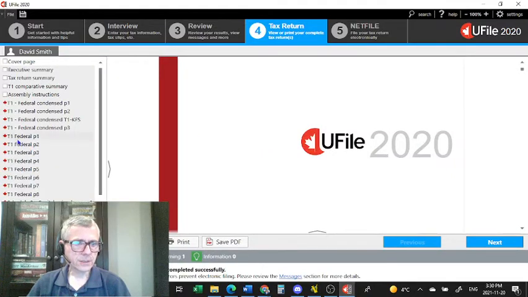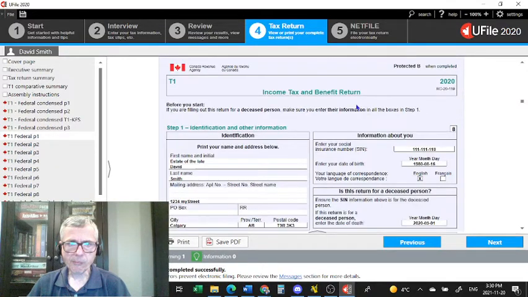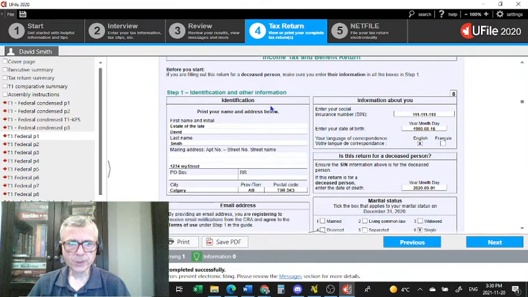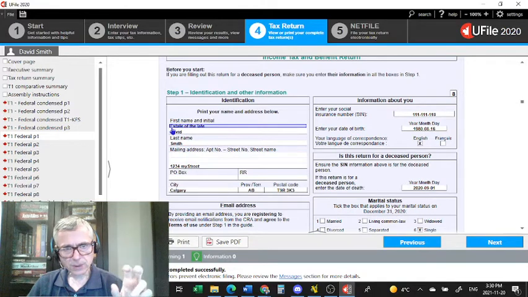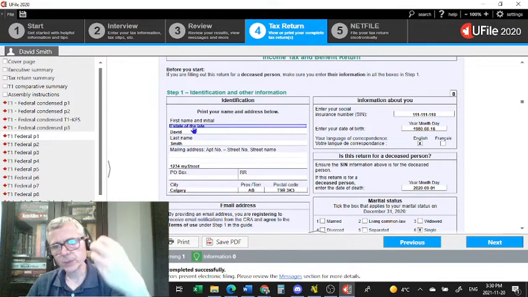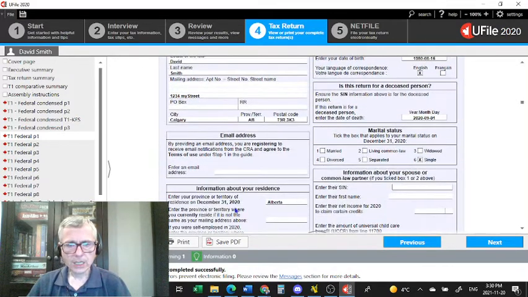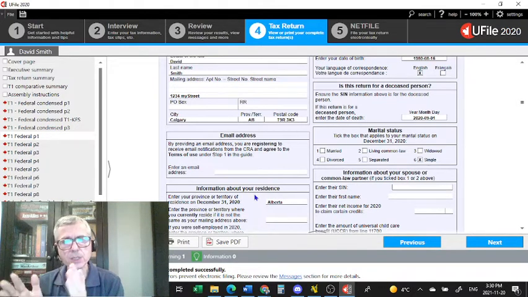All right, let's start with page 1. Page 1 of the return is pretty straightforward. Estate of the late David Smith. That little phrase was automatically entered by UFile once we entered the date of death. He resided in the province of Alberta, not on December 31st, 2020, but what December 31st, 2020 represents in this case is his taxation year end, which is actually September 1st, 2020.